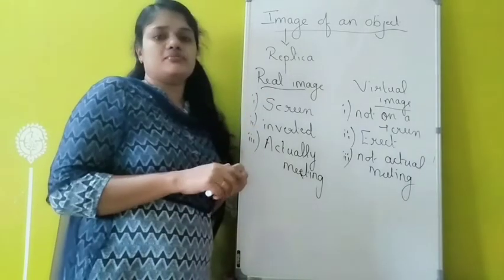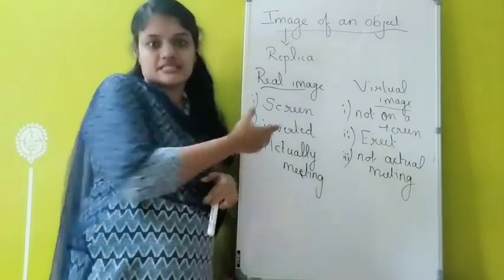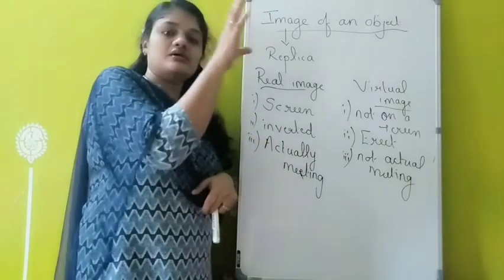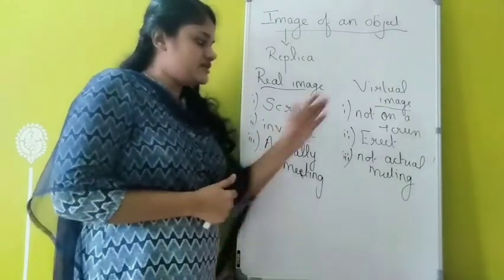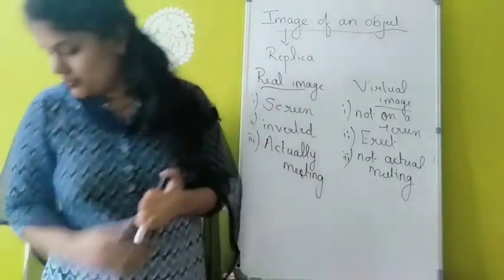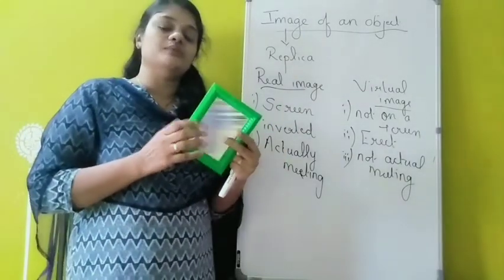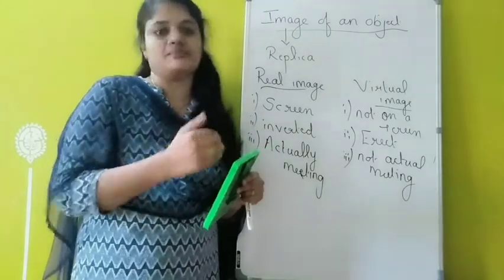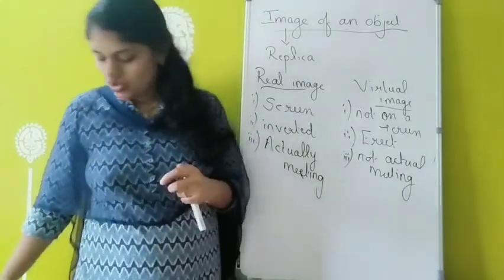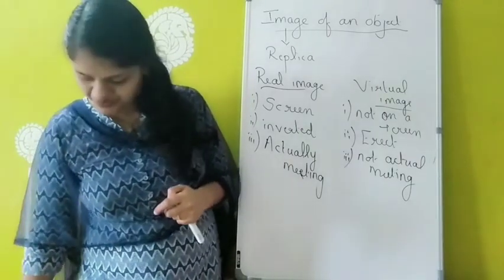And the real image, best example is cinema screen. It is an example for which one? Real image, because there the image is formed on the screen itself. And virtual image, you can say plane mirror. Image obtained in a plane mirror can be considered as which one? Virtual image. The image is erect only, straight image. So it's a virtual image. All the virtual images are erect.